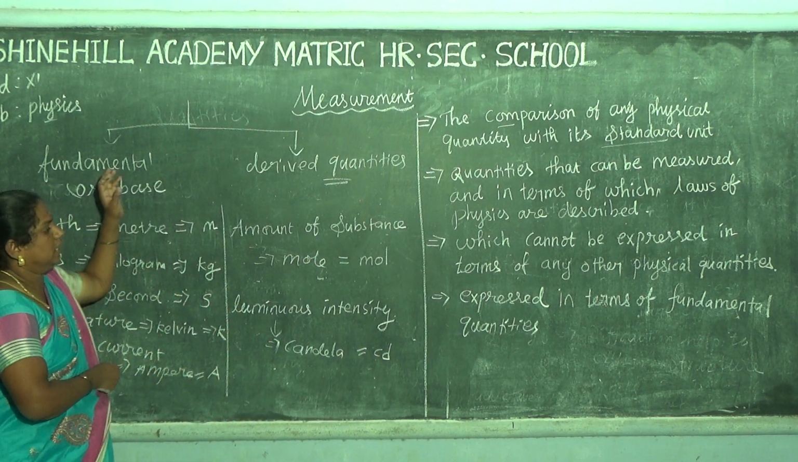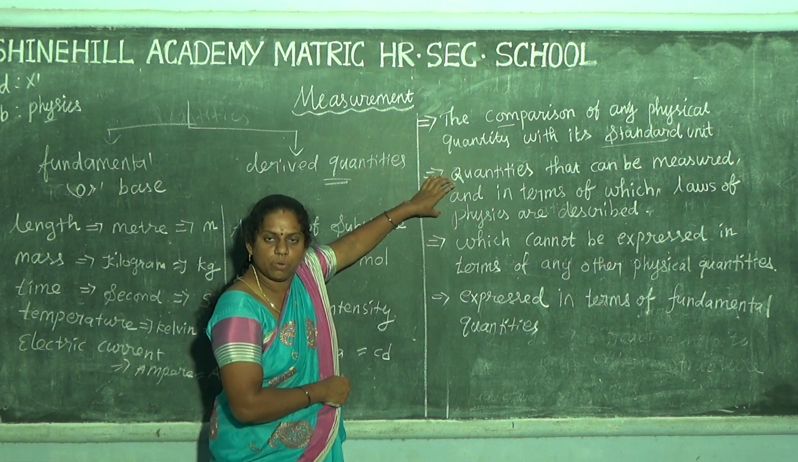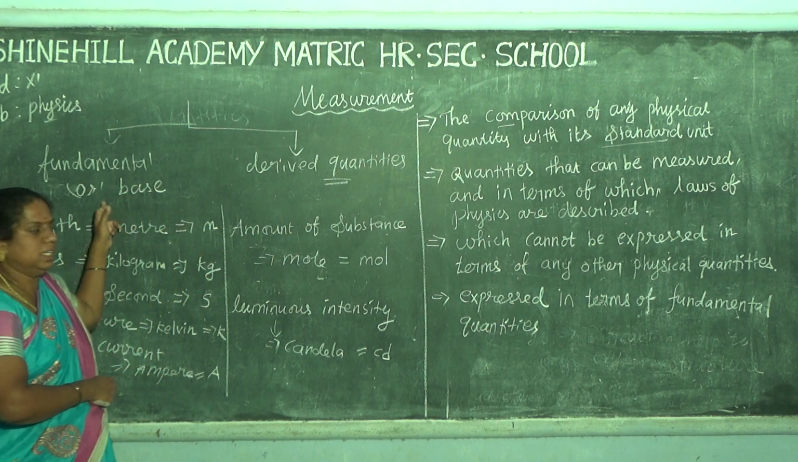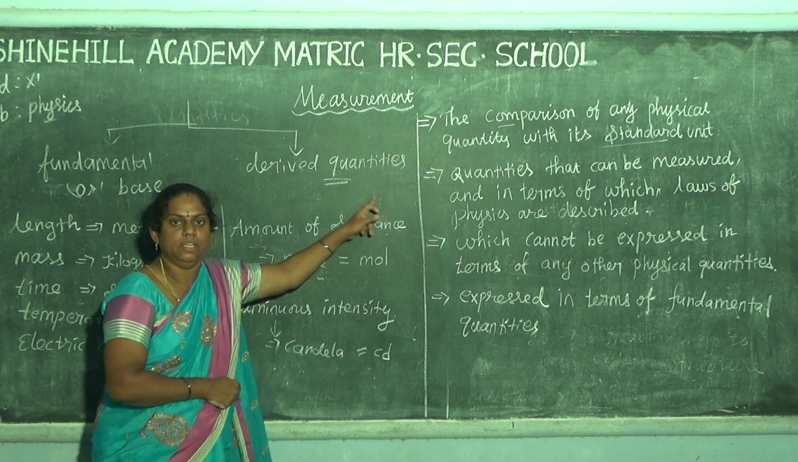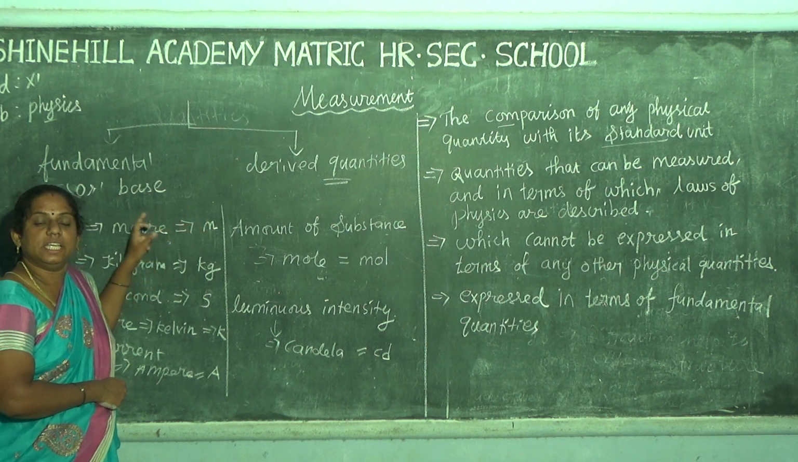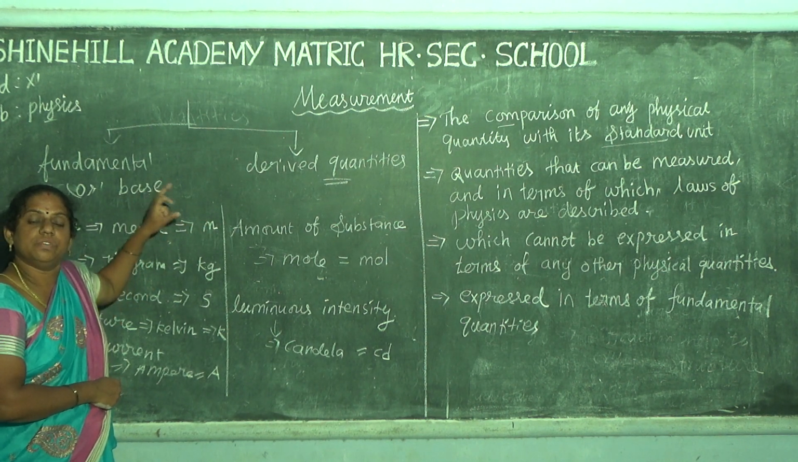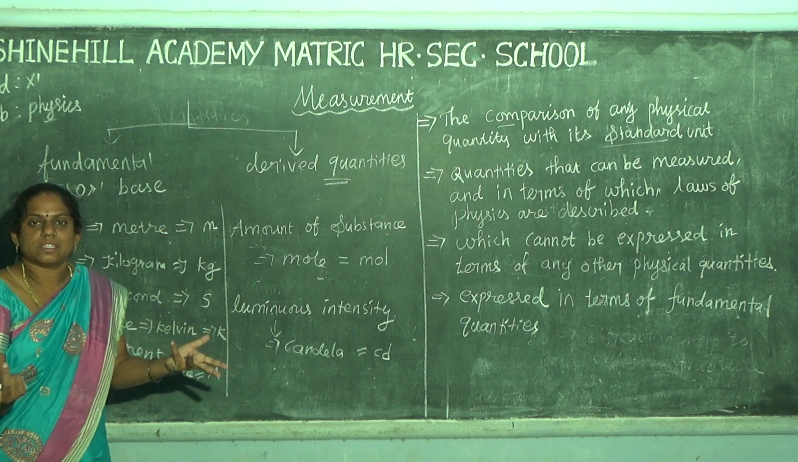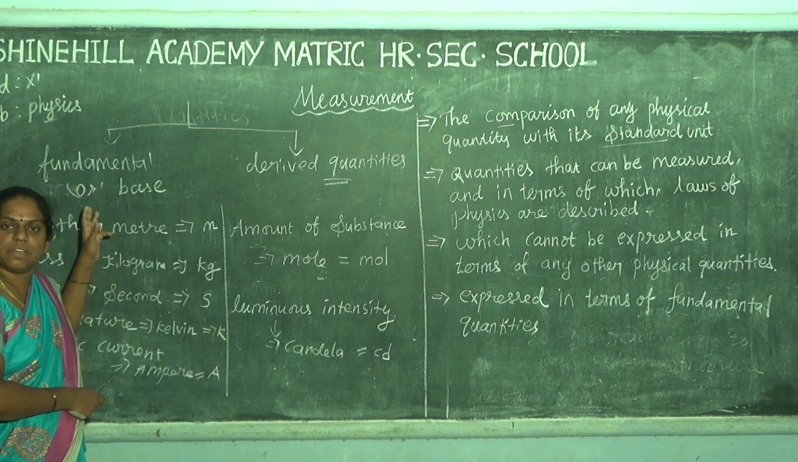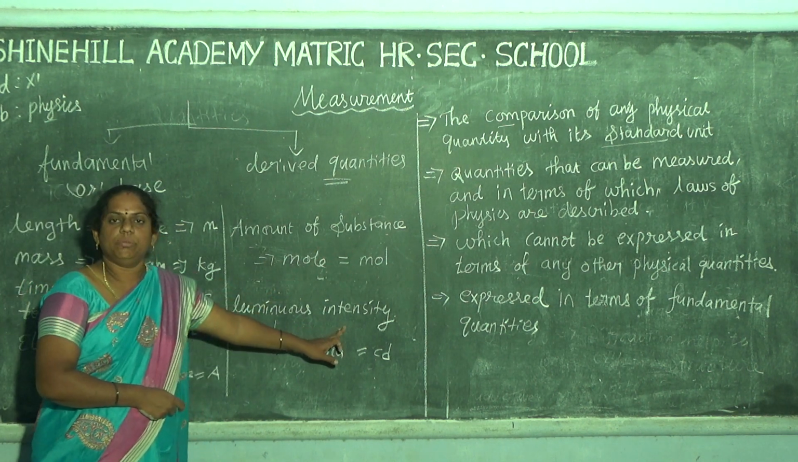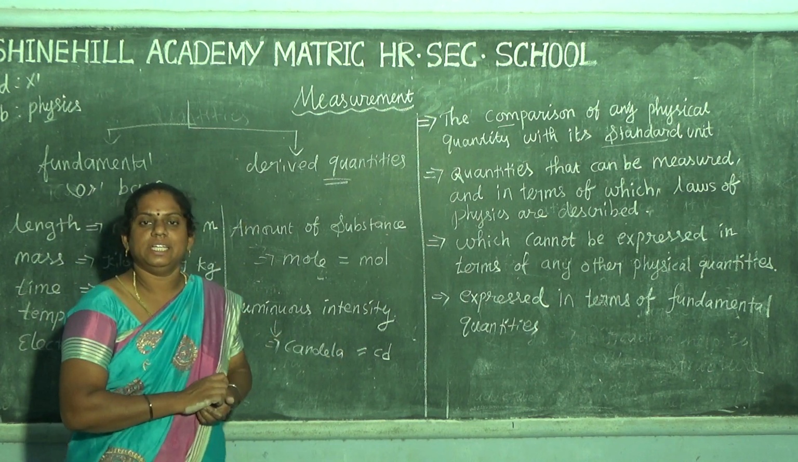So the physical quantities are divided into two types. The first one is the fundamental quantity, the second is the derived quantity. Fundamental quantities cannot be expressed in terms of any other physical quantity, like length, mass, time. There are 7 fundamental quantities: length, mass, time, temperature, electric current, amount of substance, and luminous intensity.